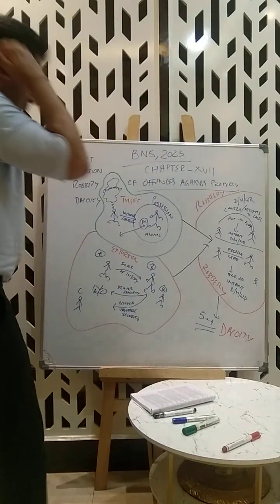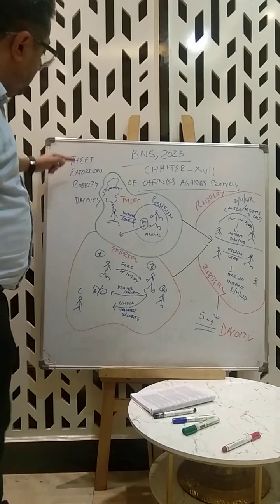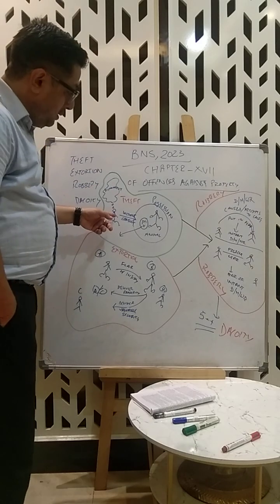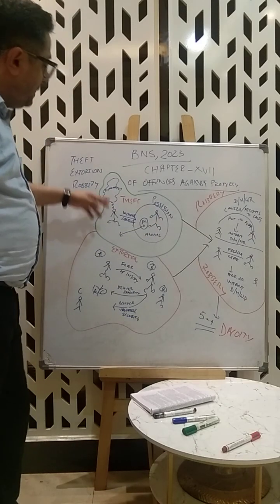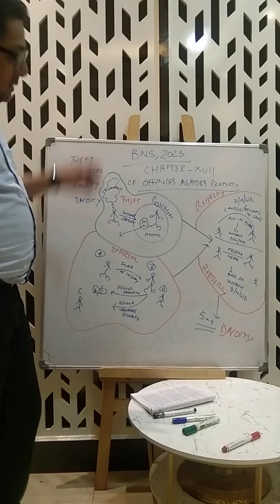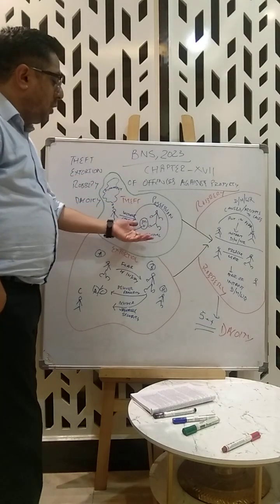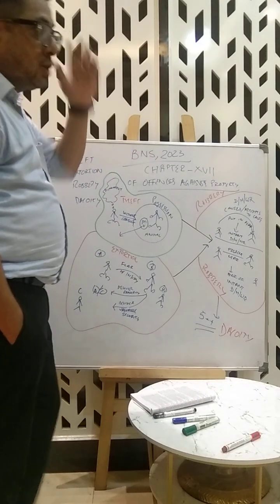Now, what do we understand from here? We have taken the basic concept of theft, extortion, robbery and dacoity. In all these things, we have a friend and the victim, right? He has a dishonest intention, and without consent of this person, tries to get a movable property out of his possession, be it an animal, be it a book, be it a tree, whatsoever.